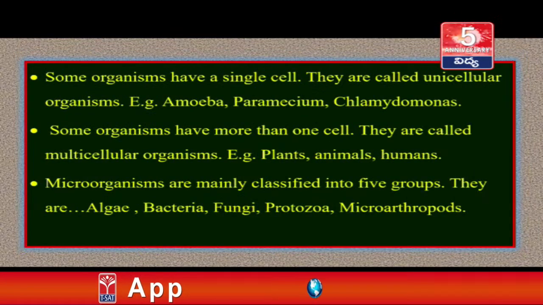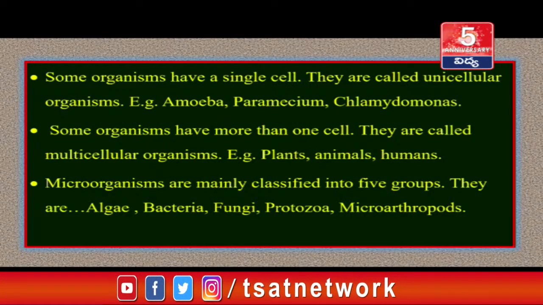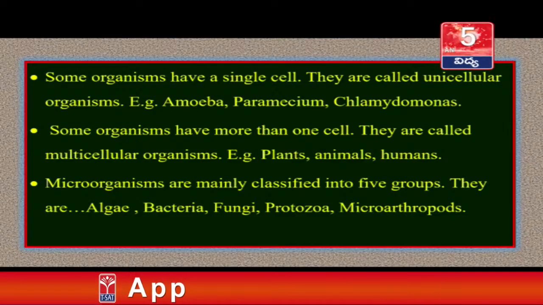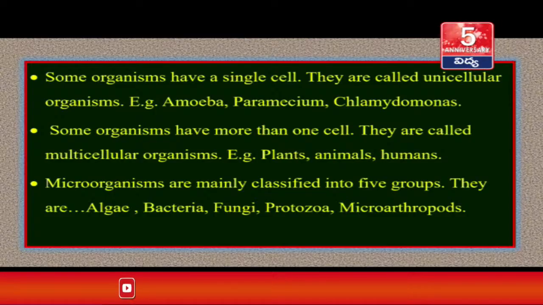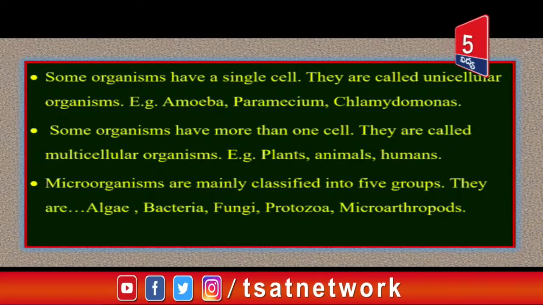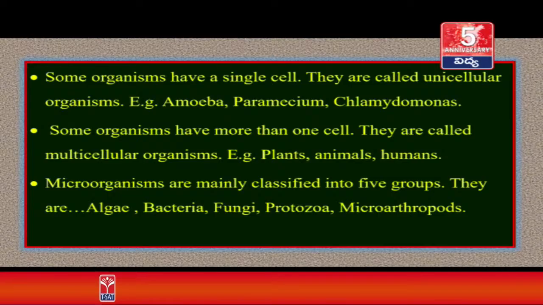Some organisms have a single cell. They are called unicellular organisms. Example, amoeba, paramecium, chlamydomonas. Some organisms have more than one cell. They are called multicellular organisms. Example, plants, animals, humans. Microorganisms are mainly classified into 5 groups. They are algae, bacteria, fungi, protozoa, microarthropods.